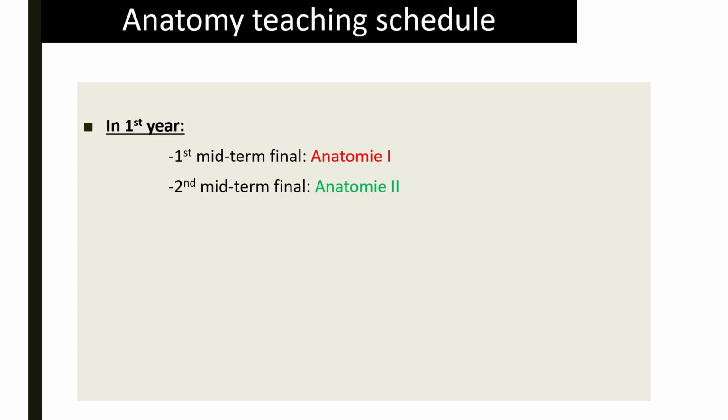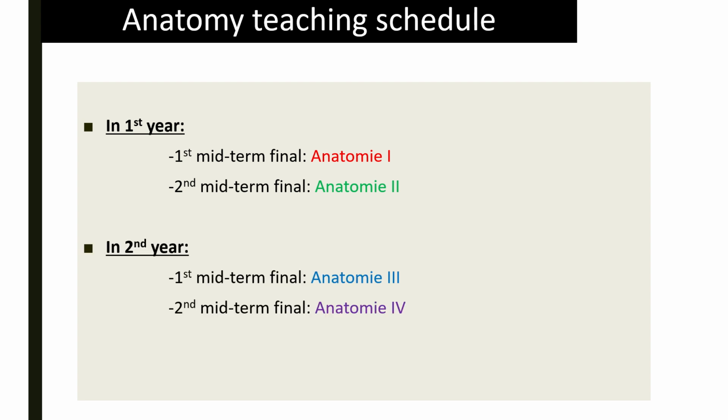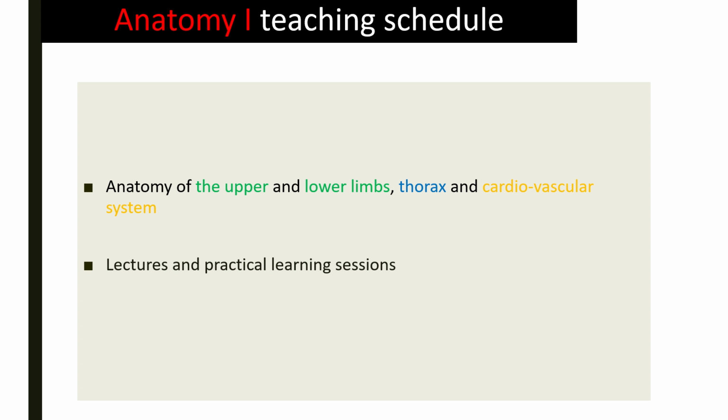Anatomy is such a big science, so the amount of time spent on it is significant. It is so important that it can only be taught in several parts. So in the first year, we'll cover Anatomy 1 in the first part and Anatomy 2 in the second part. Then in the second year, we'll look at Anatomy 3, which is neuroanatomy, and Anatomy 4, which is head and neck anatomy. In the first part of the course, we will cover Anatomy 1, in which we will deal with the anatomy of the musculoskeletal system, the anatomy of the respiratory system and the anatomy of the cardiovascular system. Teaching will consist of both lectures and tutorials.